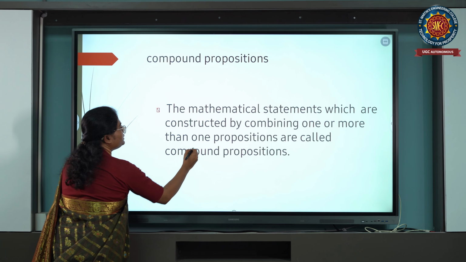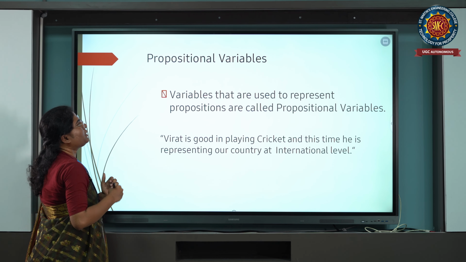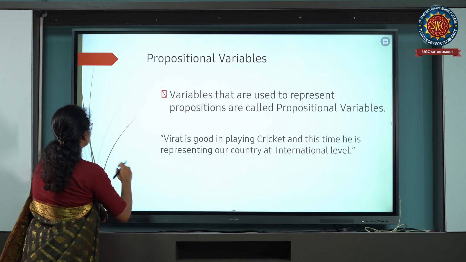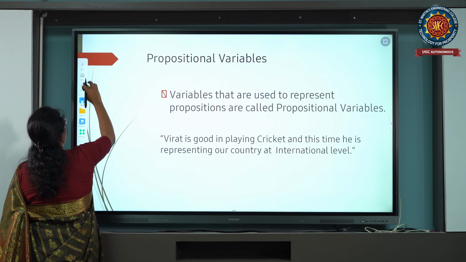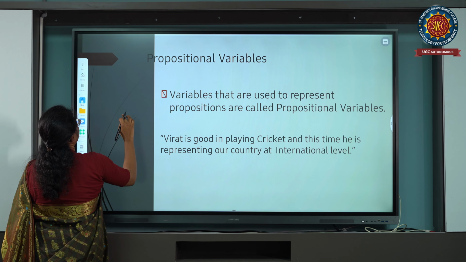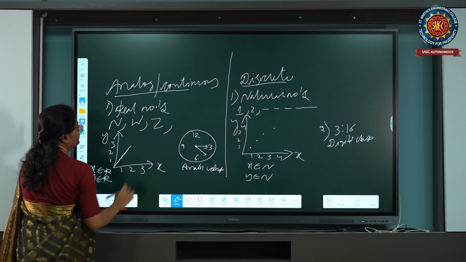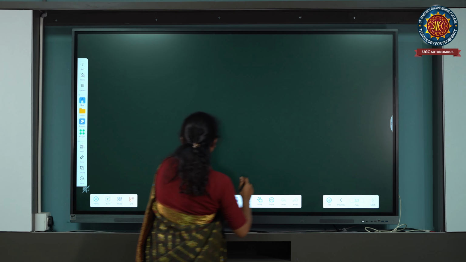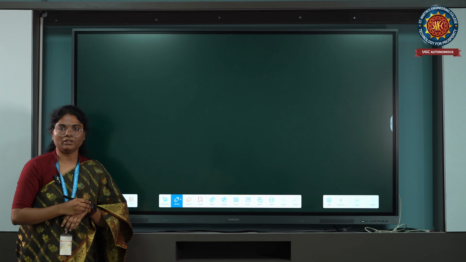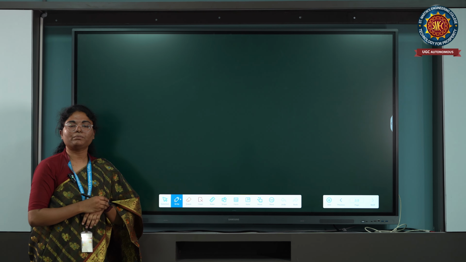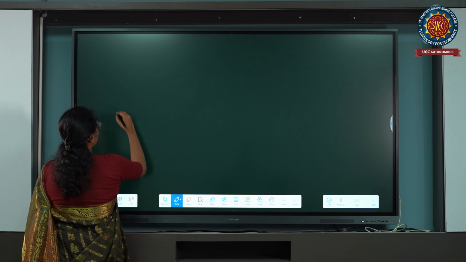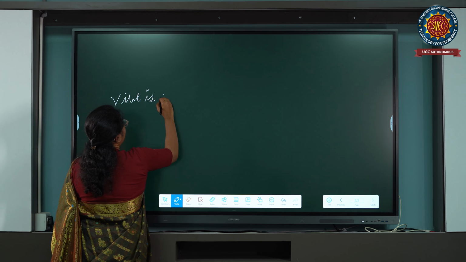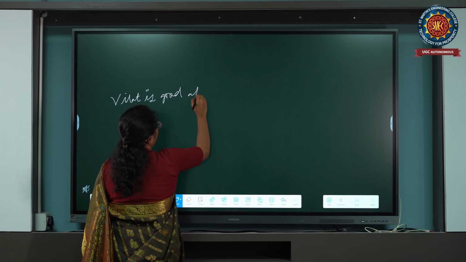Okay, compound proposition. Next, propositional variables. This is very, very important. Let me show you. Propositional variables, right? So what is our example? Virat is good at cricket. Let me take this example.